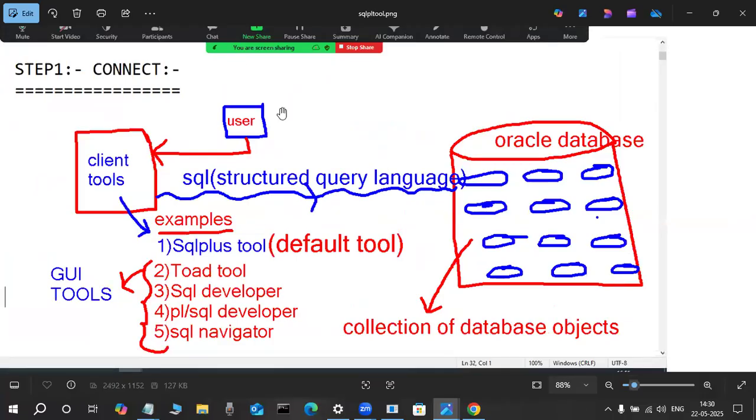First observe here, the user connects to the client tool. Through this client tool, they connect to the server. This is a collection of databases. Here the SQL language client tool is the SQL Plus tool. That is the default tool.